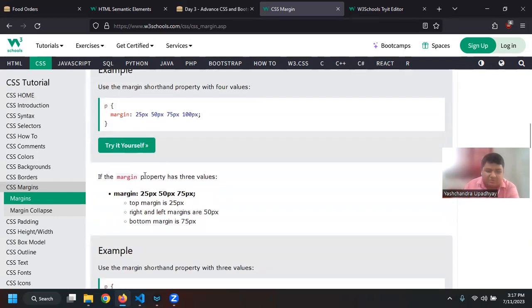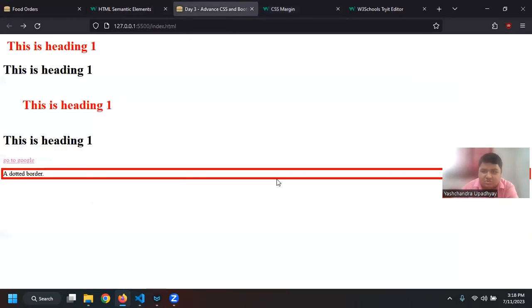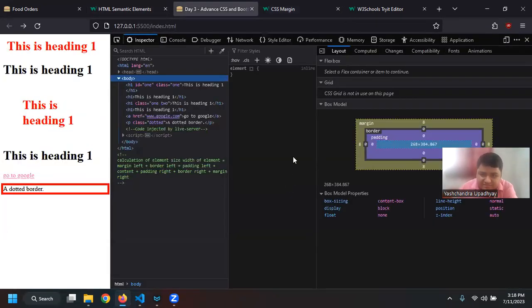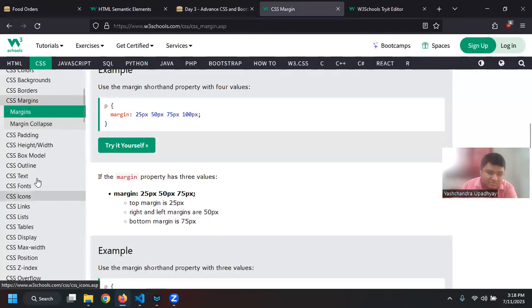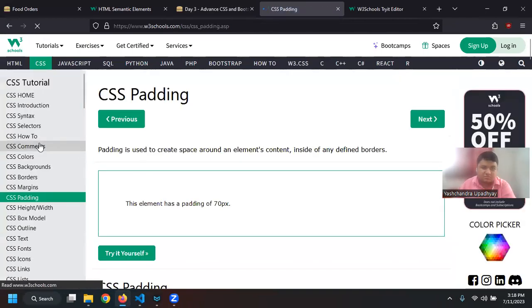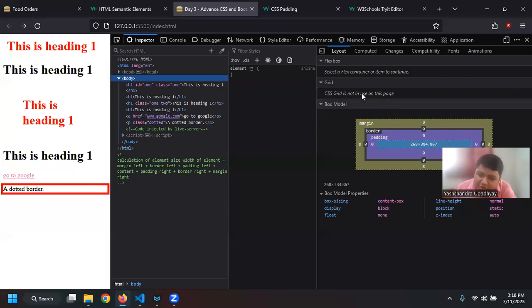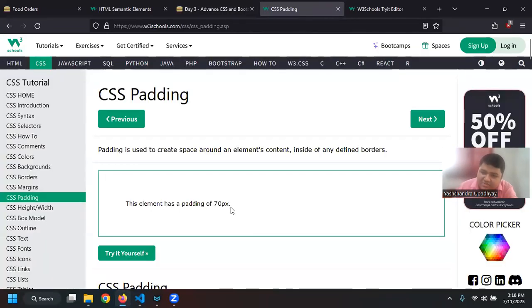But when you are giving more margin, it also affects the other element, right? So if I just go here, you can see that margin is being applied on the outer region of the content, right? If I say CSS padding, then the border will be there, but any changes will only be applied on the content itself.